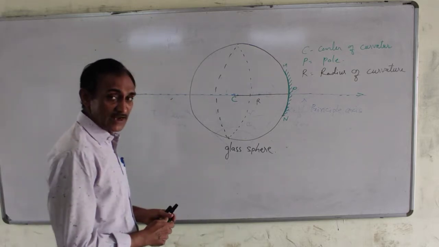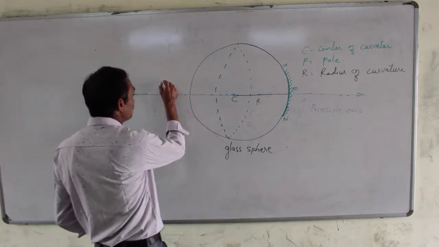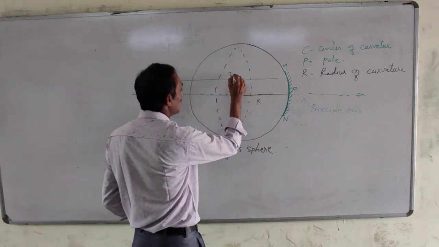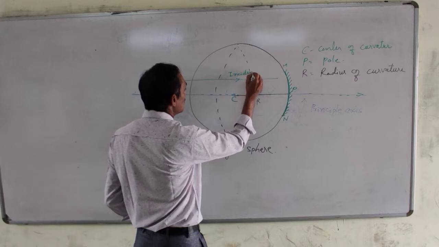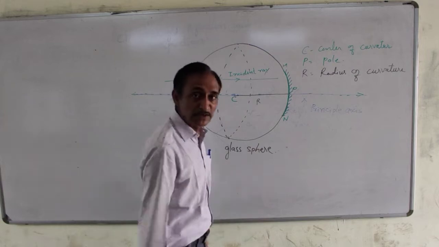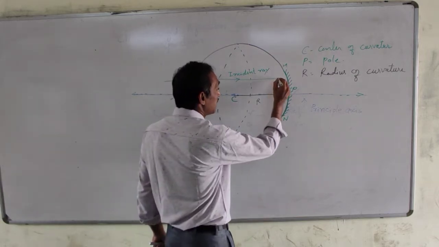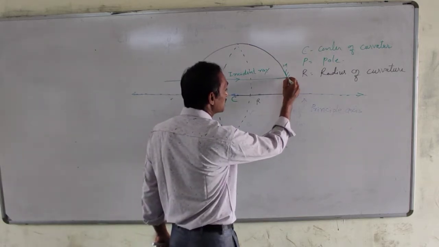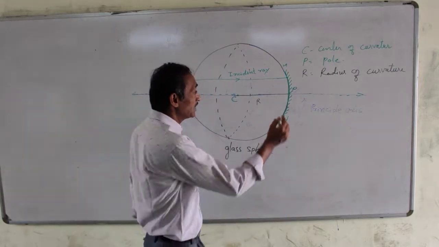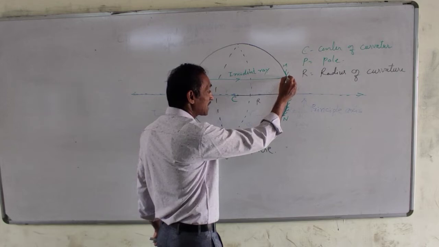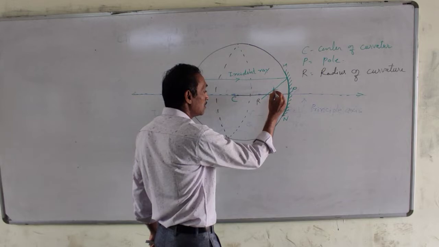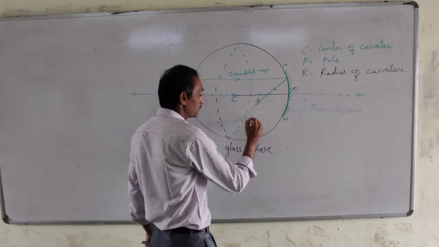A ray of light which is parallel to the principal axis, the incident ray, when incident at some point here on the mirror, will reflect back and intersect at some point. This is the reflected ray.